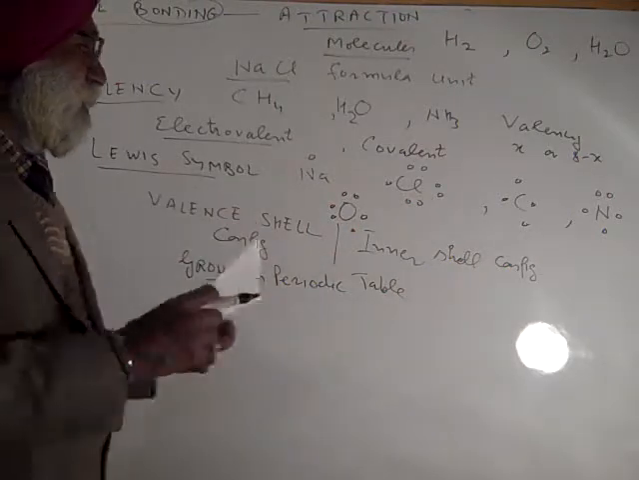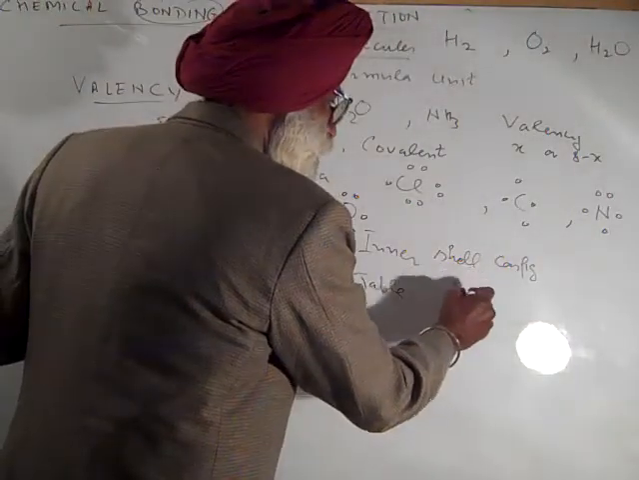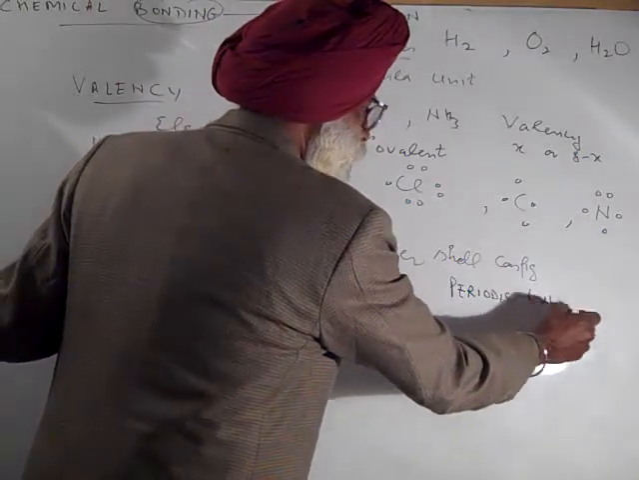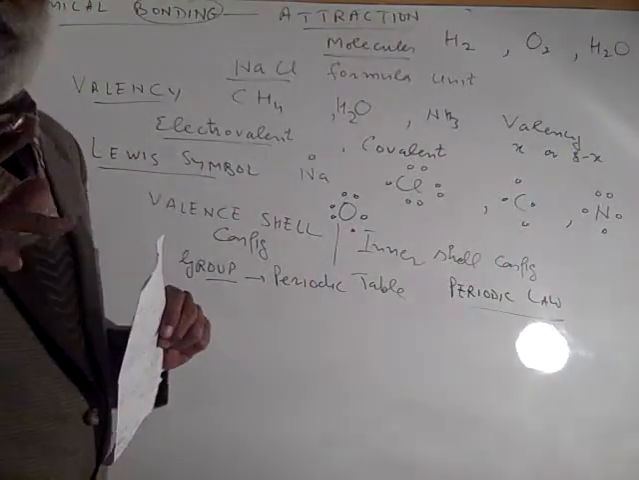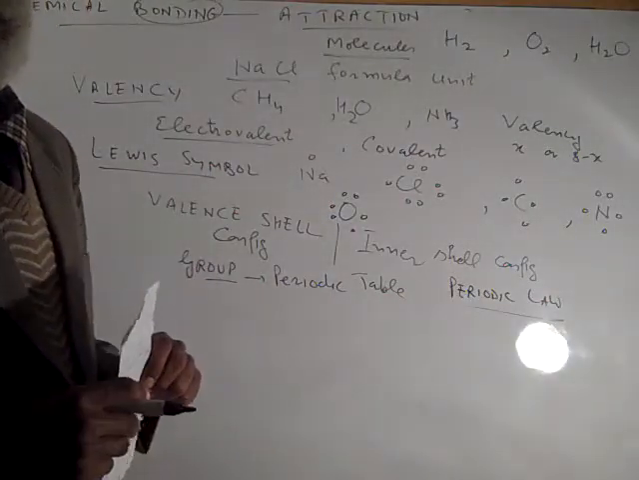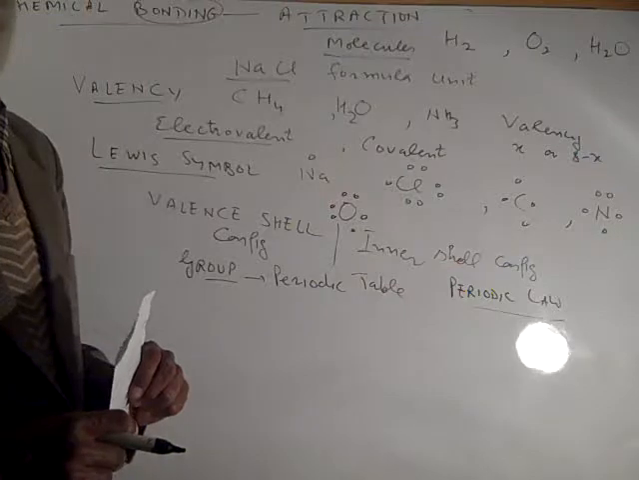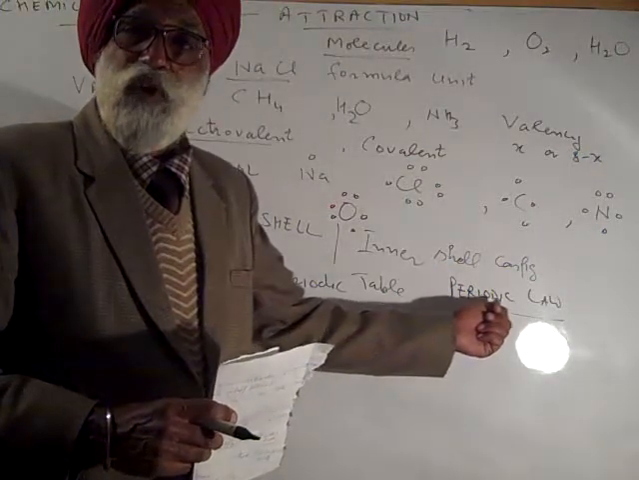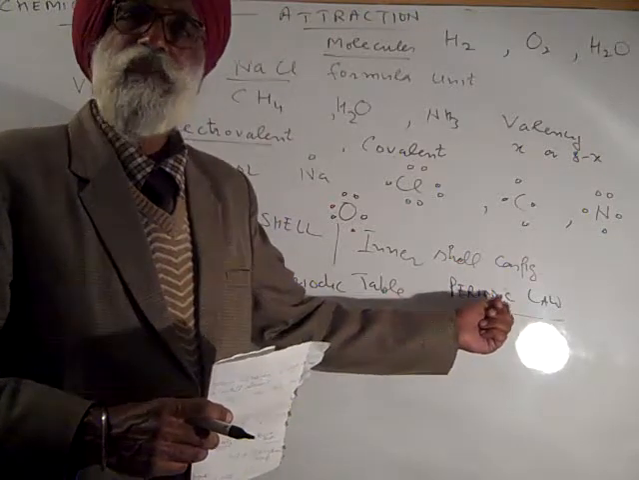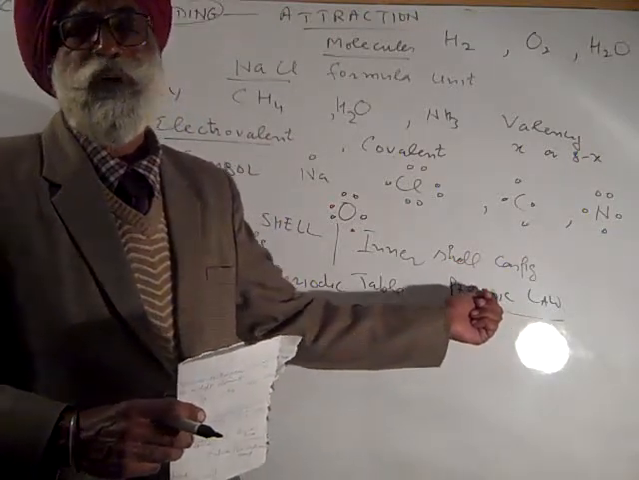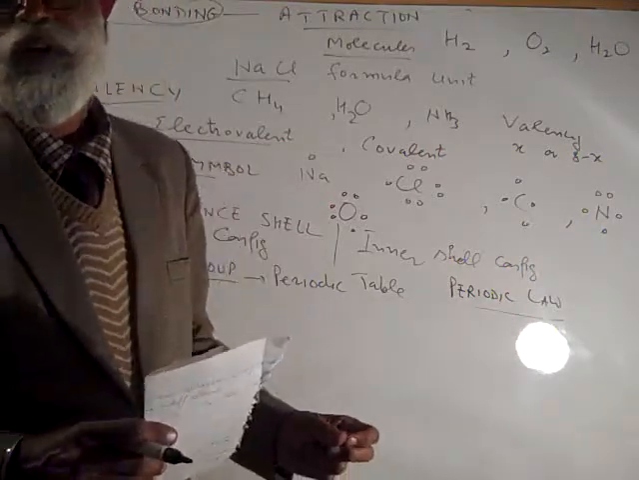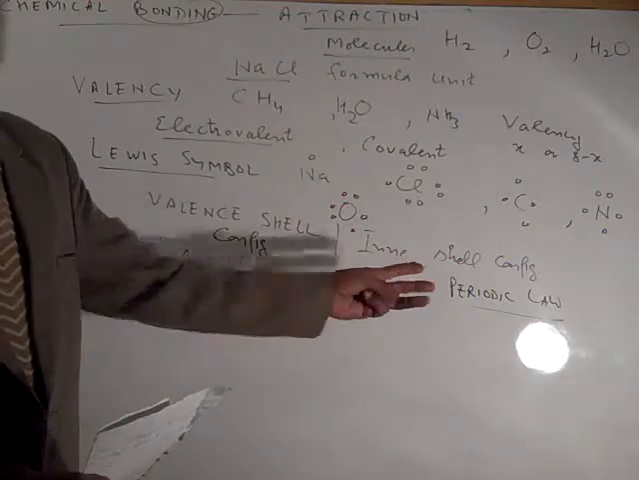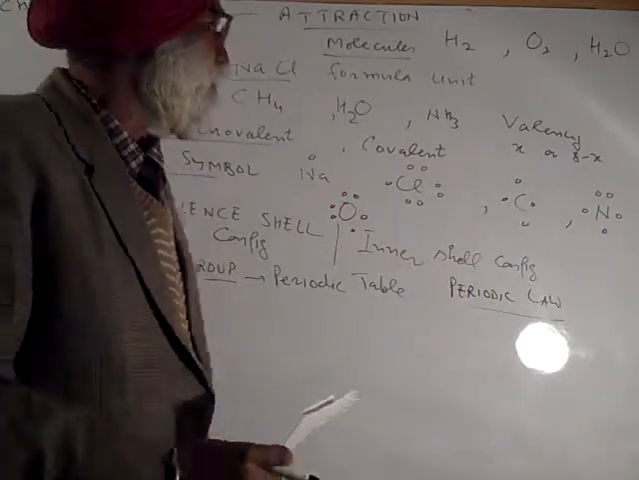Valence shell configuration. We are also having one more term which is known as periodic law. This is indicating the physical and chemical properties of elements are periodic function of their atomic number. Again, this is the basis of long form of periodic table, modern periodic table. Earlier we were having some periodic table which was based on atomic mass. That was having quite a number of lacuna, quite a number of weakness, quite a number of shortcomings. That was replaced by modern or long form periodic table.